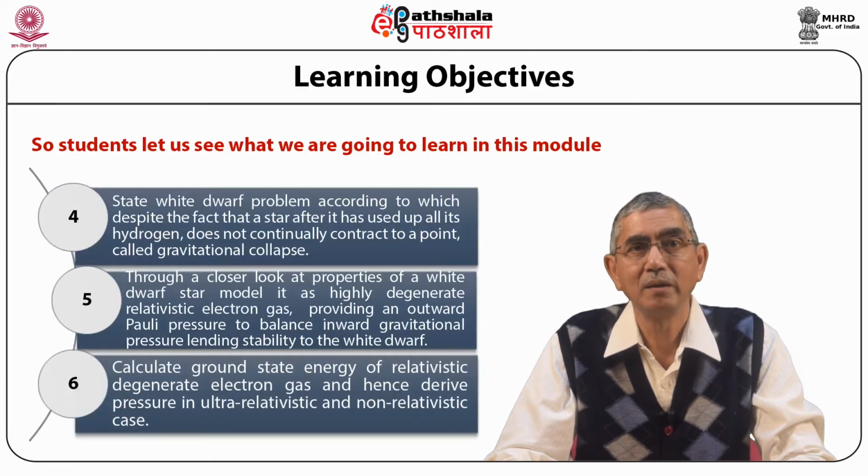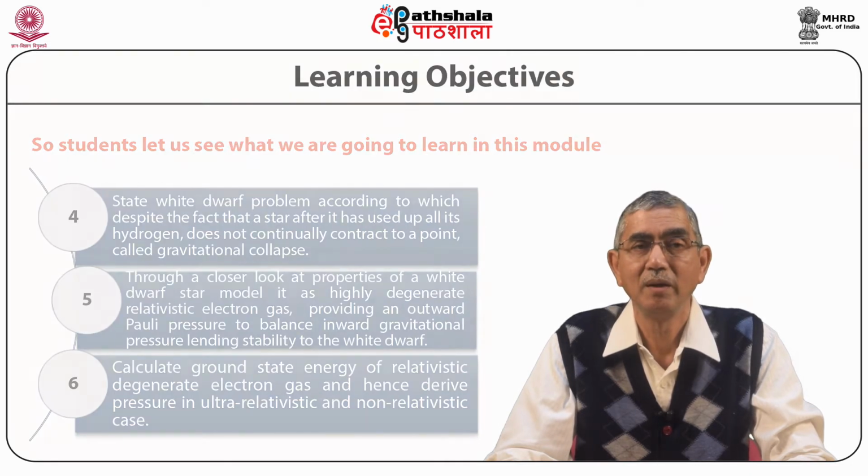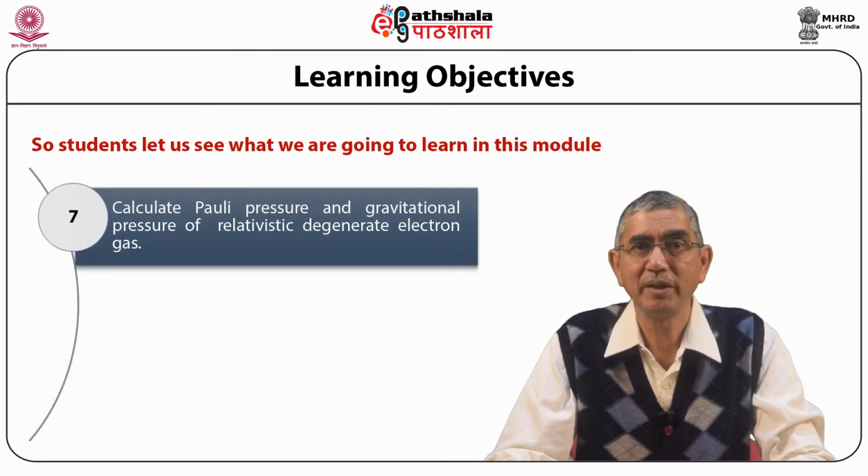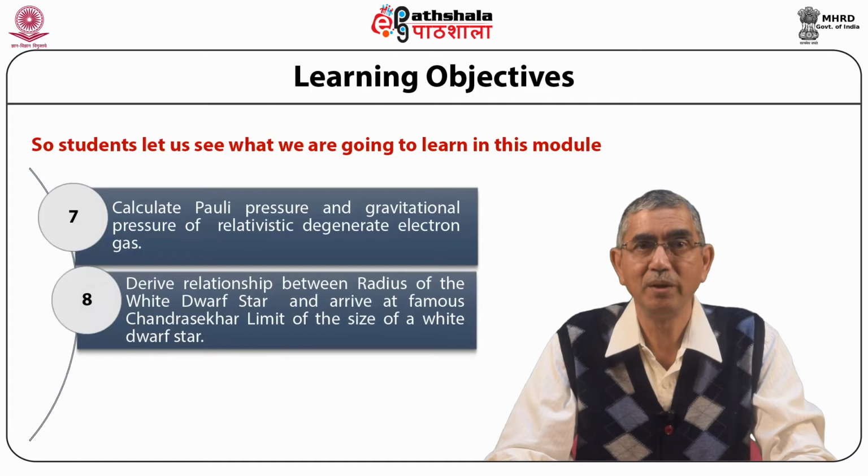Calculate ground state energy of relativistic degenerate electron gas and hence derive pressure in ultra-relativistic and non-relativistic cases. Calculate the Pauli pressure and gravitational pressure of relativistic degenerate electron gas. Derive relationship between radius of the white dwarf star and arrive at the famous Chandrasekhar limit of the size of a white dwarf star.